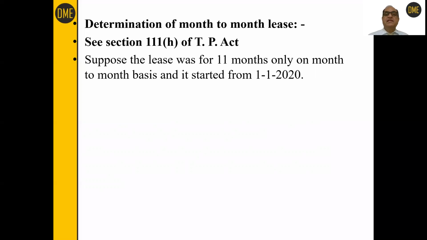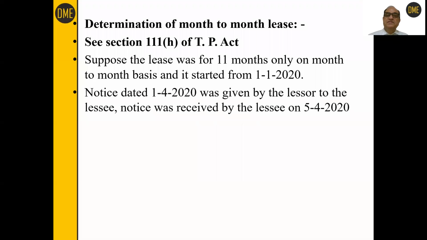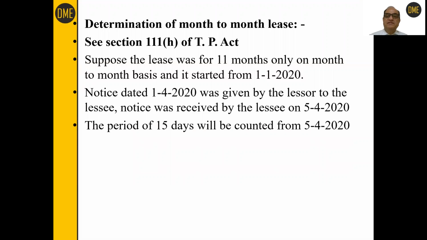Now take for example, the lease was given for 11 months on a month-to-month basis, and the tenancy started from 1st January 2020. Now a notice was given on 1st April 2020 by the lessor to the lessee, and the notice was received by the lessee on 5th April 2020. A very reasonable period, 4 days being taken in the service of notice by the postal department. So the tenant has received the notice on 5th April.